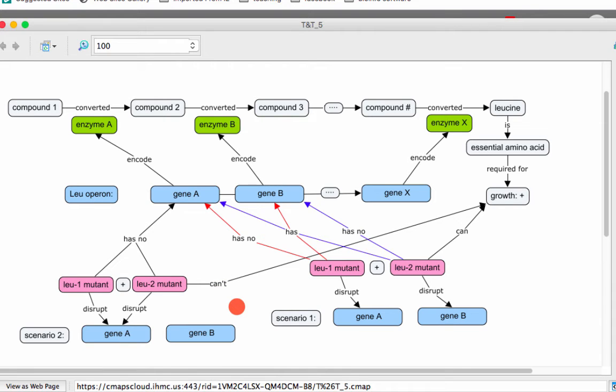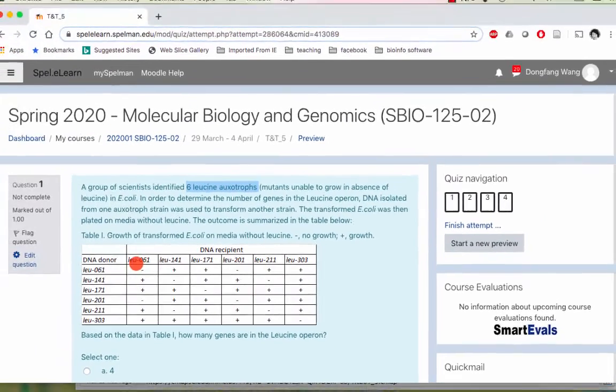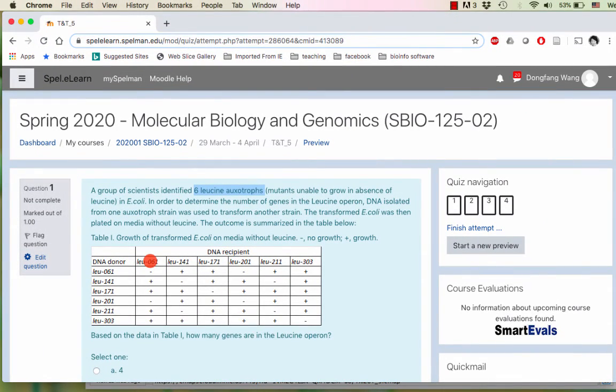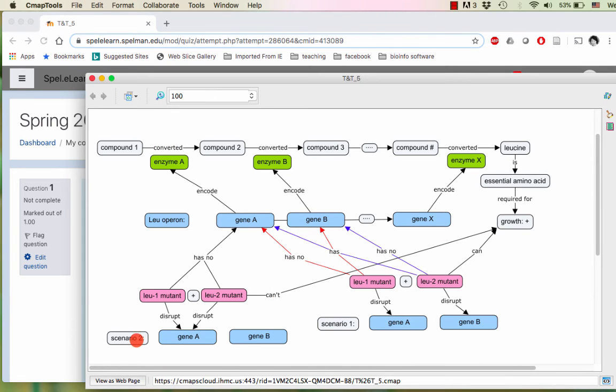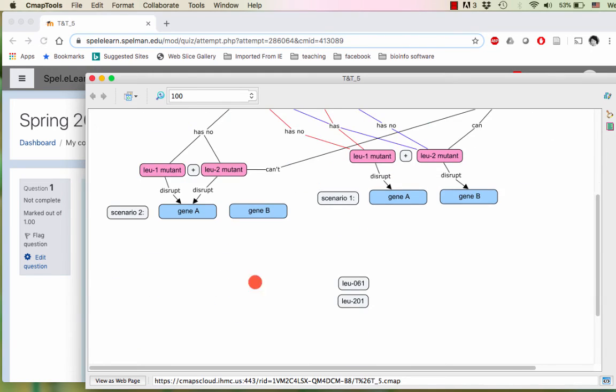All right, so now we can come back and look at the actual data. When we look at this table, for example, if we take Lu061 and combine that with Lu201, the result is no growth. No growth is basically scenario 2. It means these 2 mutations disrupt the same gene. So basically, I can place these 2 under the same gene.